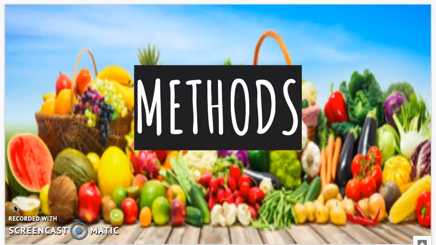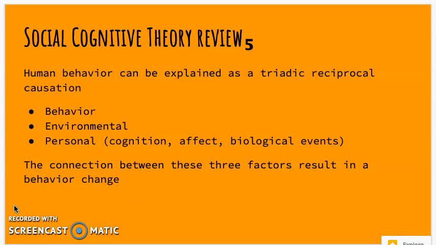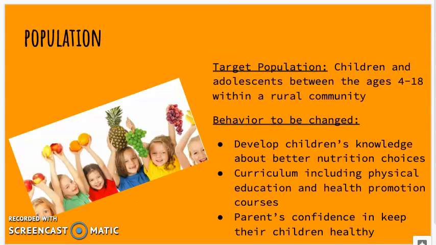Now, the methods that I've used for my program, so just giving a little reflection and review of what social cognitive theory is. Human behavior can be explained as a triadic reciprocal causation. There are 3 factors associated with it: behavioral, environmental, and personal and/or cognitive. The connection between these 3 factors will result in a behavioral change. My target population is children and adolescents between the ages of 4 to 18 within a rural community in the United States. The behaviors to be changed are to help develop children's knowledge about better nutrition choices, curriculum including physical education and health promotion courses, and parents' confidence in keeping their children healthy.